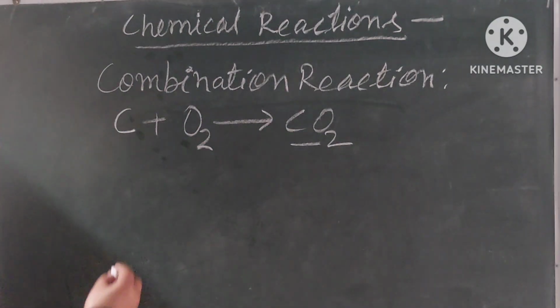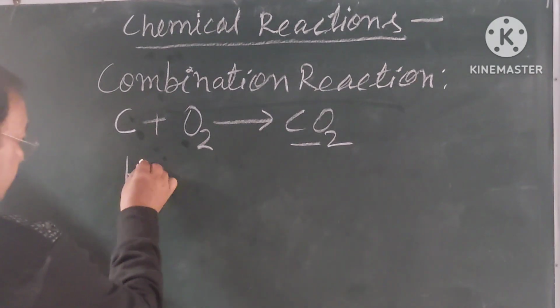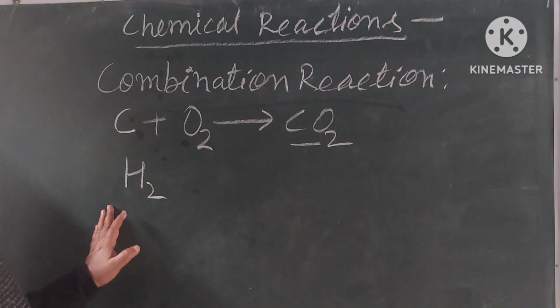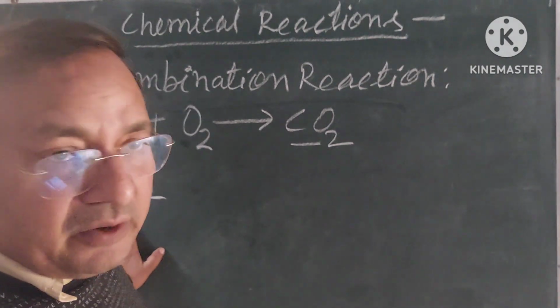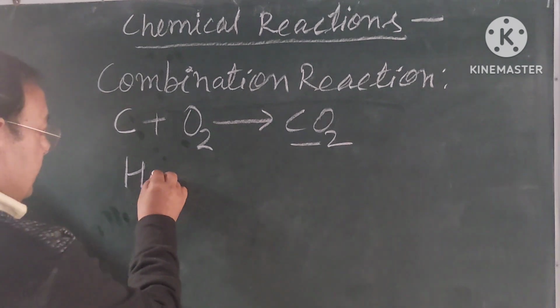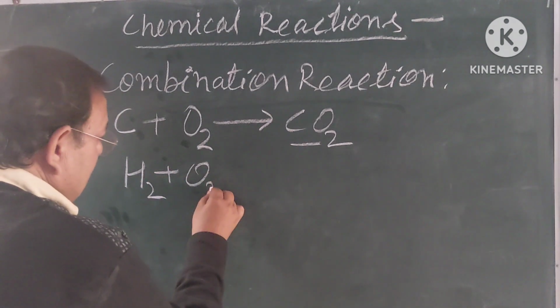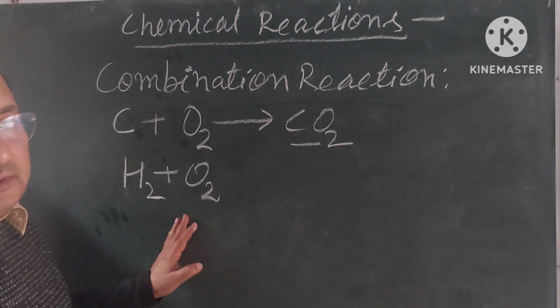Just let me write this on the board. Hydrogen is one substance which is found in the gaseous form. Another substance, oxygen, is also found in the gaseous form.